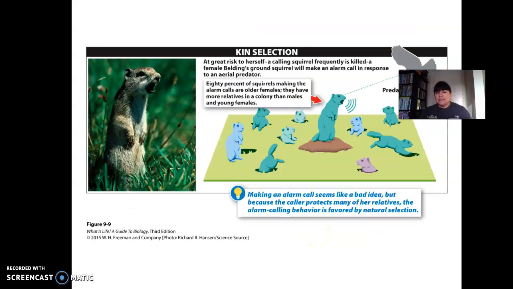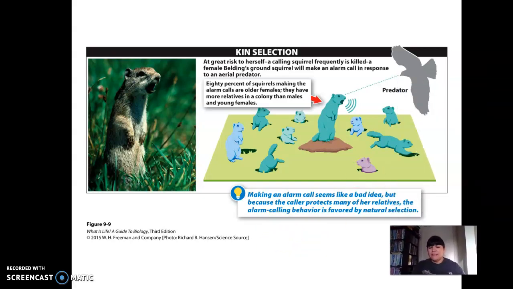So the idea of the ground squirrels, right? Okay. So the idea of the ground squirrels. So she's really being selfish because she is protecting her genes in her progeny.